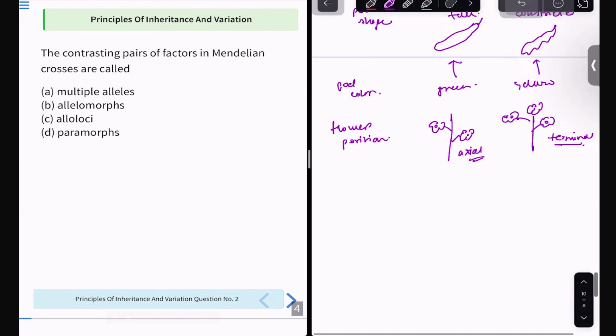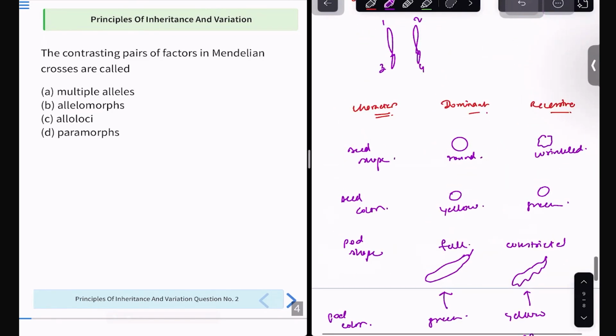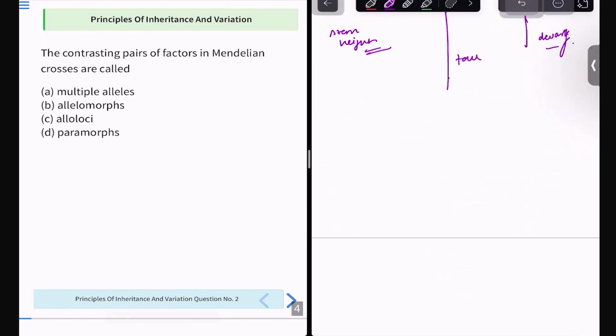Followed by this, there is stem height. This is also 1 point. This will be tall here, and this will be dwarf here. So these are the 7 characteristics that Mendel took into consideration while choosing the pairs of factors he would study. So this is the thing. Fine. Why am I telling you everything is about 7 in Mendel?